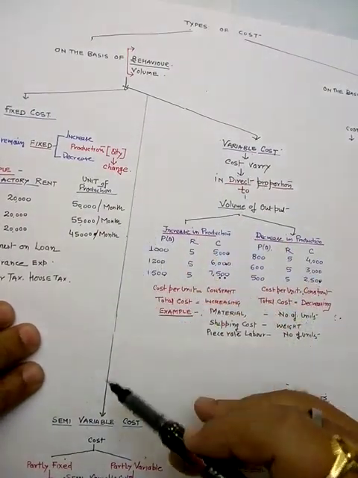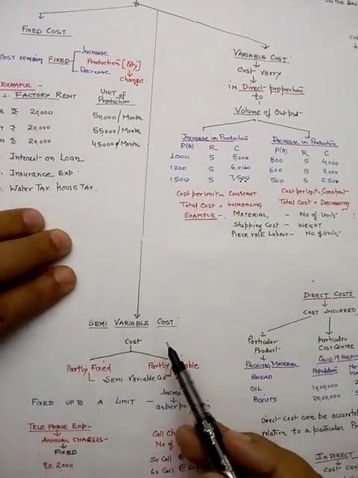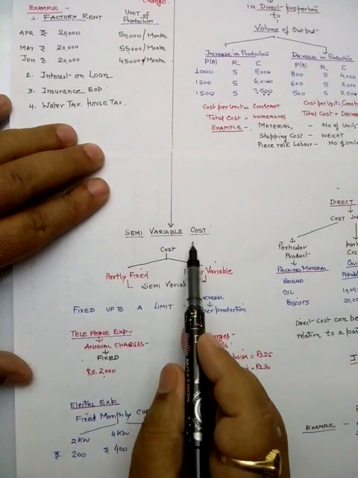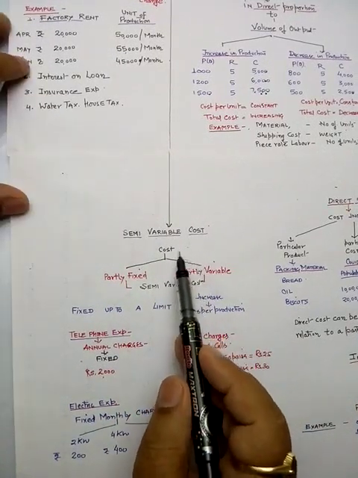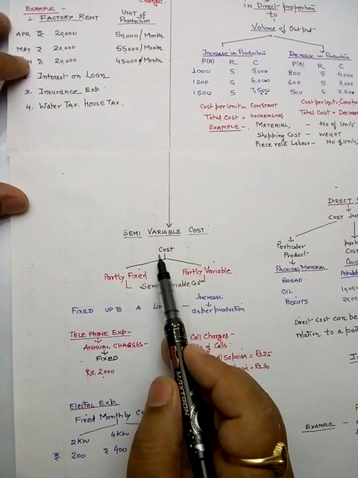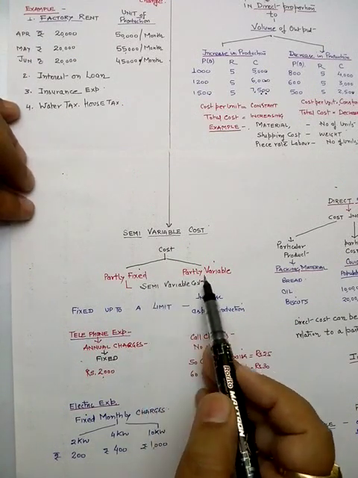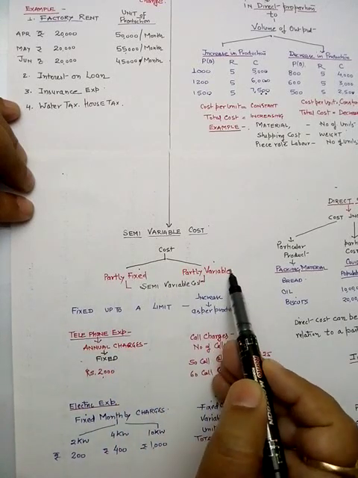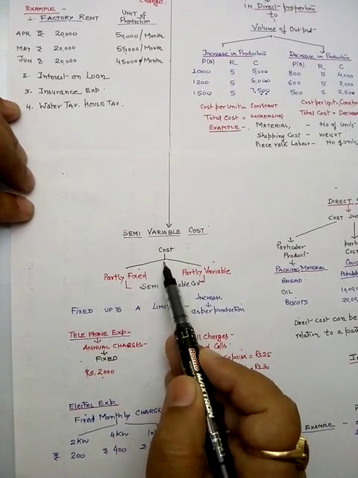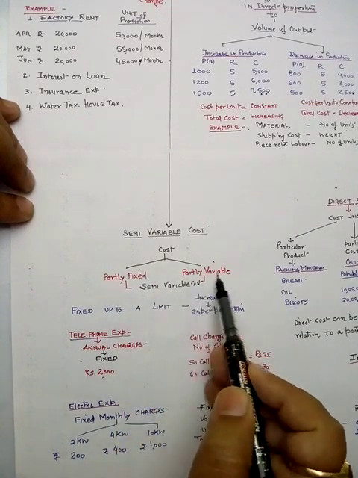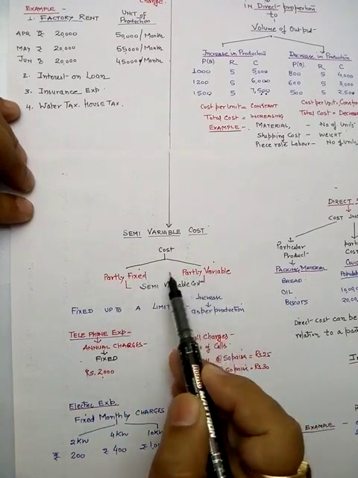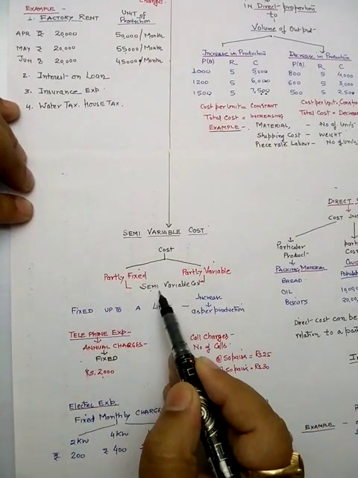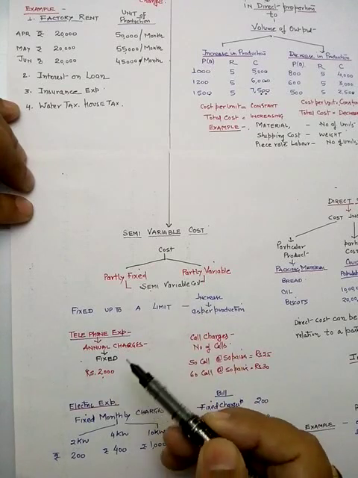Now the third category under this, that is semi variable cost. Now what is the meaning of semi variable cost? Semi variable cost, in this the cost is divided into two parts. One part is partly fixed, another part is partly variable. So a few parts are fixed and a few parts vary, but our total cost is going to increase. That is known as a semi variable cost.